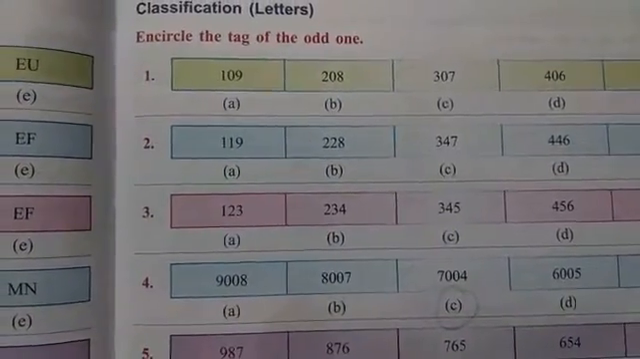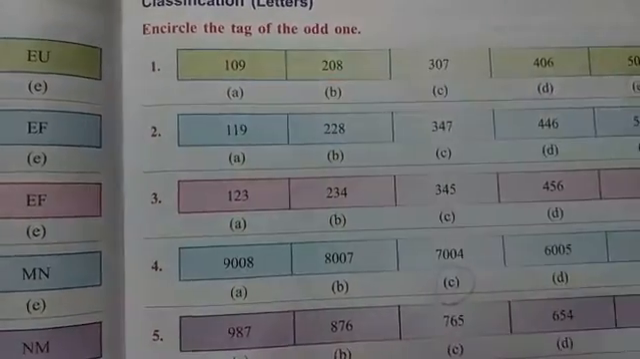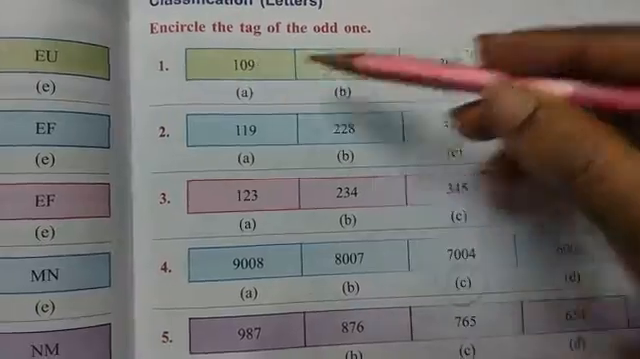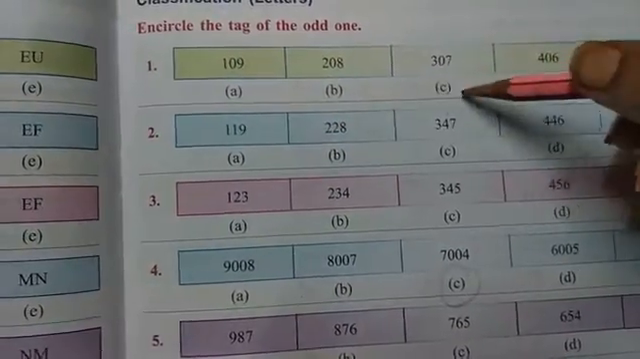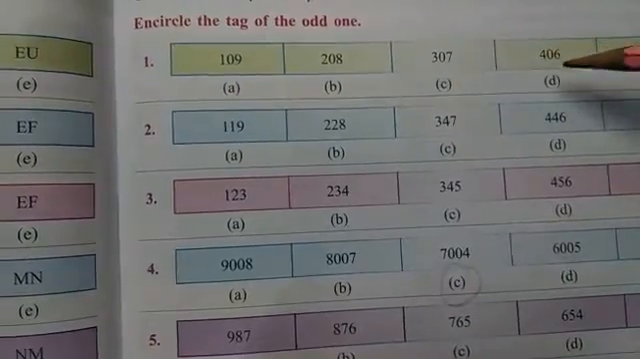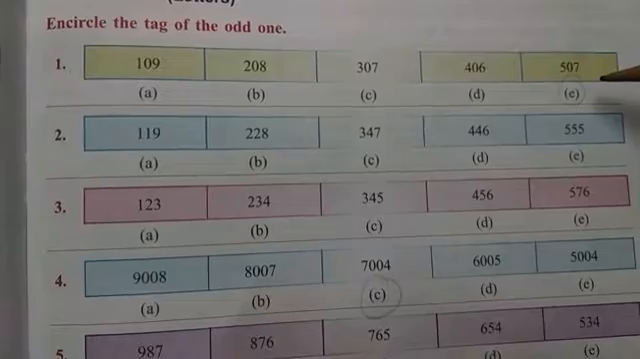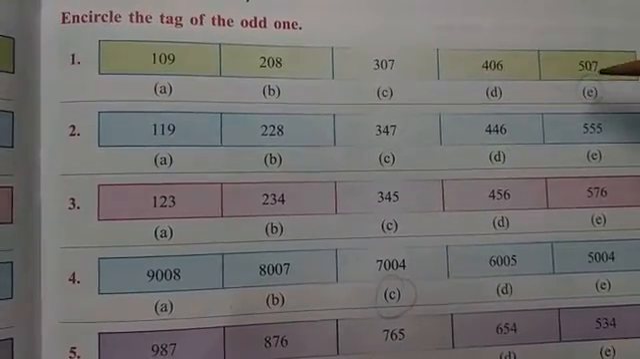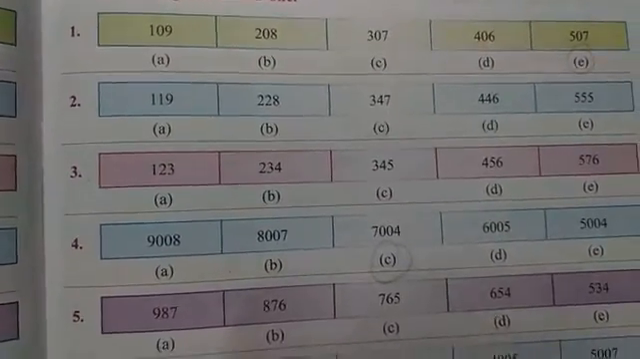Now, again, number 1: 109, then 208, here 9, then 8, after 1, 2, then 307, then 406, but here it is 507. It should be 505, but it is 507. So circle number C. This is the odd one.